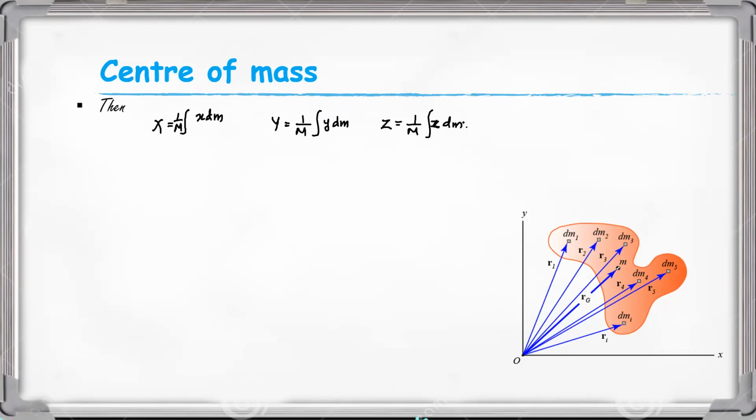And in the previous case, if we represent it by 1 by m integral r dm, dm is the mass element of volume dv at the position r. And in the similar way, here dm is the mass element having volume.